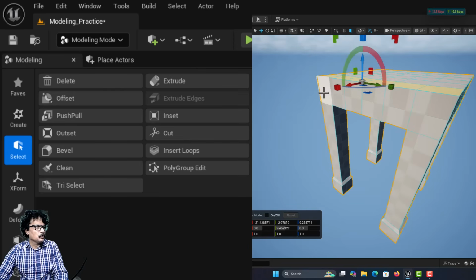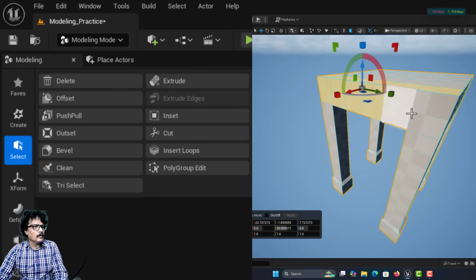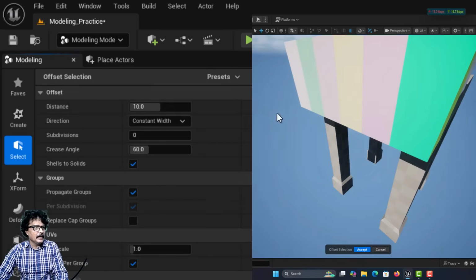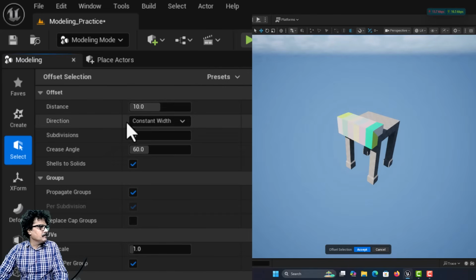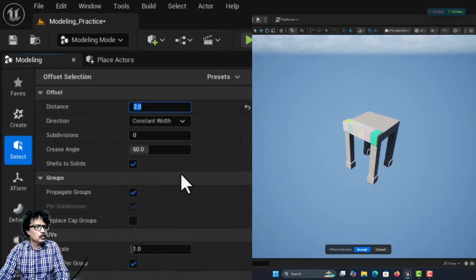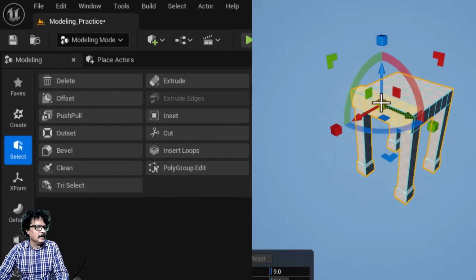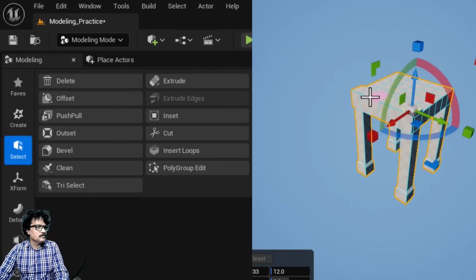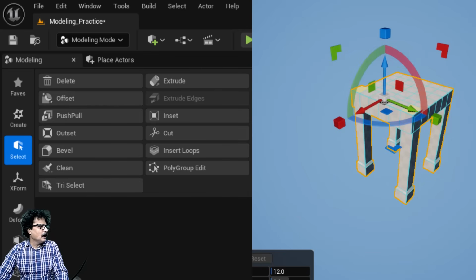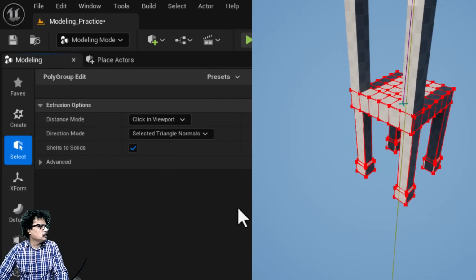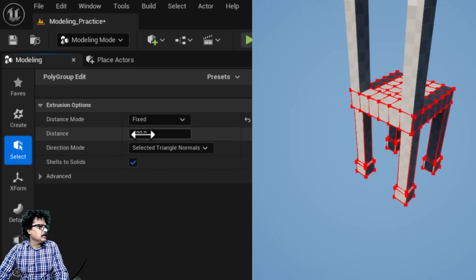Now I will select 1, 2, 3, 4, 5, 6 faces on this side. I will come into offset here, and in the offset we had set an offset of 2 units. I will click accept here. Then we selected two faces here, this face and this face, and then we used push pull and pulled it to the top by a fixed length of 60 units.